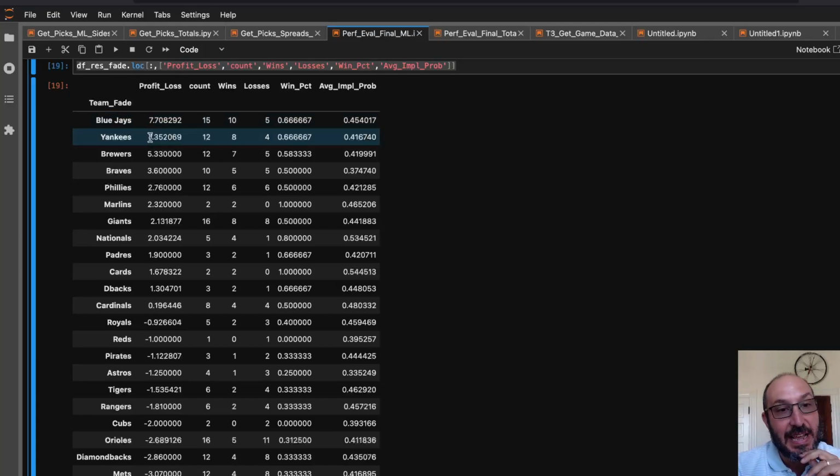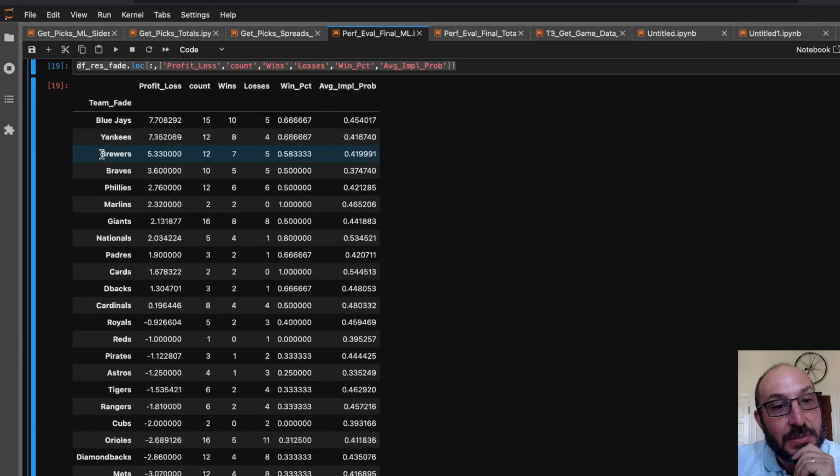Next up is the Yankees. This is perhaps less surprising, right? You think of the Yankees as a team that's very popular, probably gets a lot of money bet on them due to their very strong following. So you can imagine the model might find spots where they're kind of overrated or over predicted to win. And again, only 12 bets, but we went 8-4. And when we were betting against the Yankees, we were betting at a 41% implied probability.